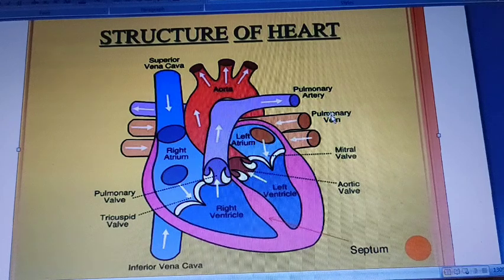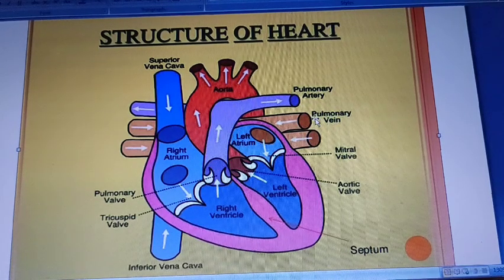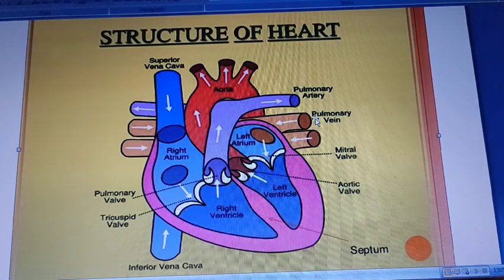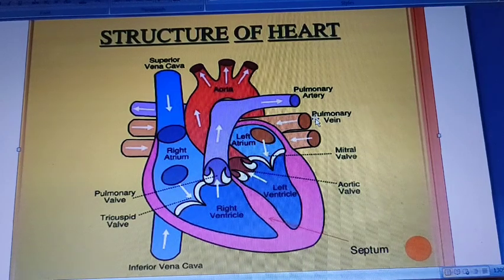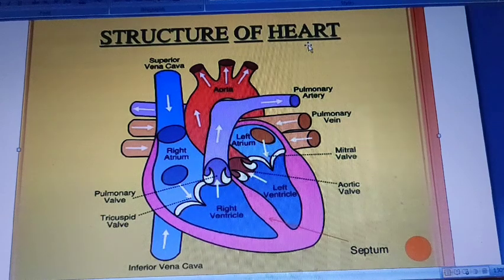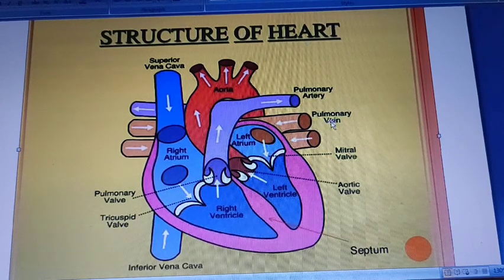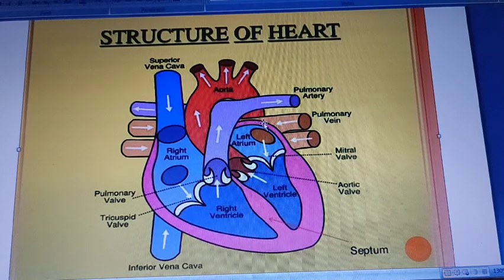The pulmonary vein always carries pure blood, and this is the exceptional case, because a vein normally always carries impure blood, but the exception is the pulmonary vein, which always carries pure blood. Through the pulmonary vein the pure blood reaches the left atrium.